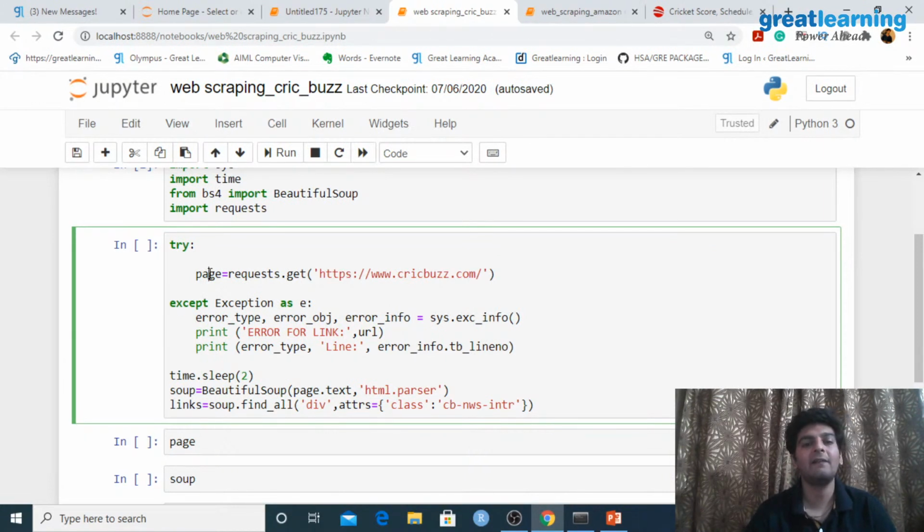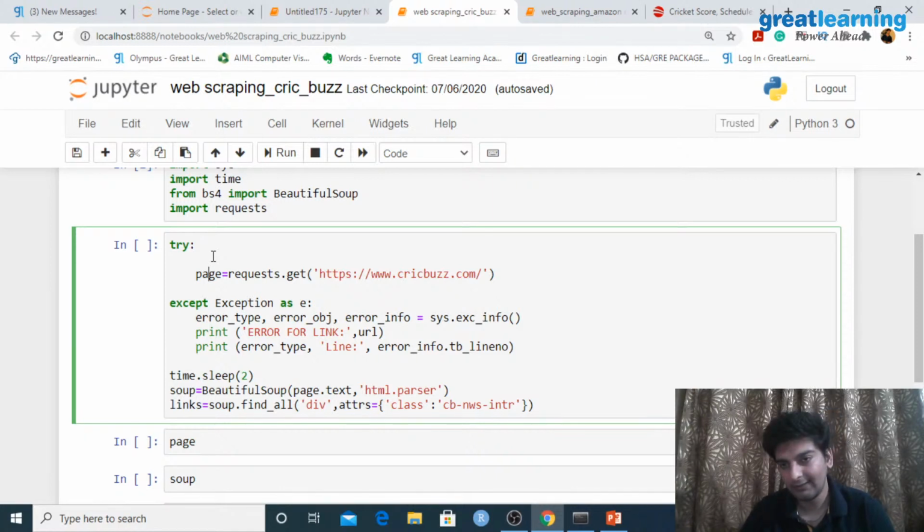Now I have put this request command in a try catch block. What is the try catch block used for? It is used for exception handling. Now why have I put this request in the try catch block?